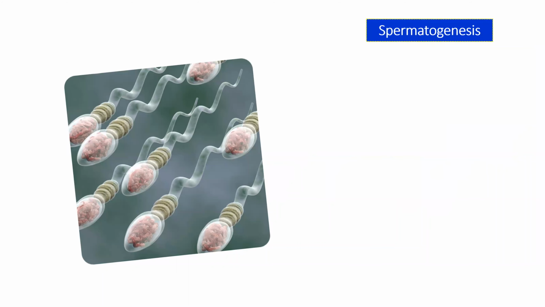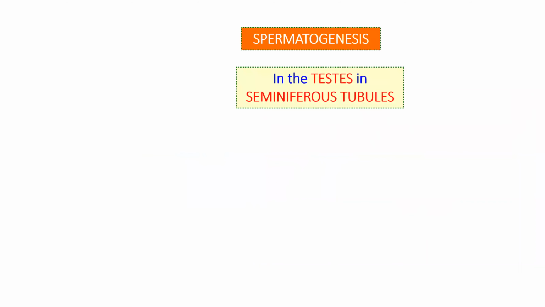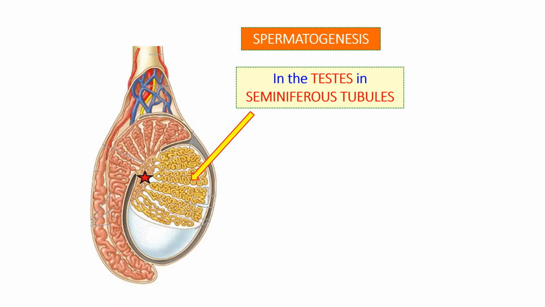So let us see where spermatogenesis, that is the formation of sperm, takes place. Spermatogenesis takes place in the testes, in the seminiferous tubules. We have already talked about the detailed structure of the testes in lecture number 2. If you have not watched it yet, please go and watch lectures 1 and 2 so that you get clear with the structure of the male reproductive system. So where does spermatogenesis take place? In the seminiferous tubules of the testes.